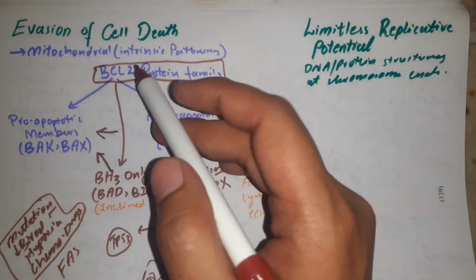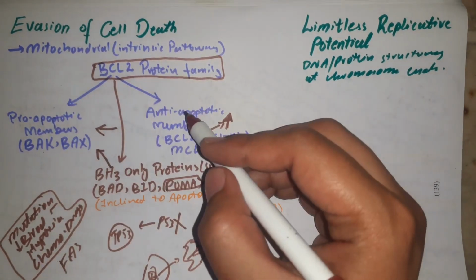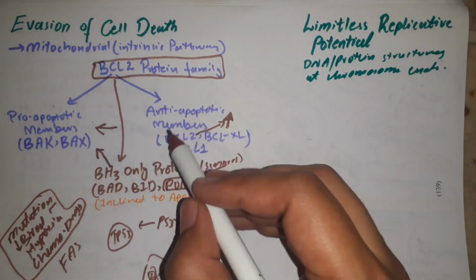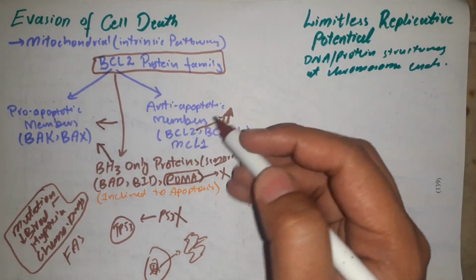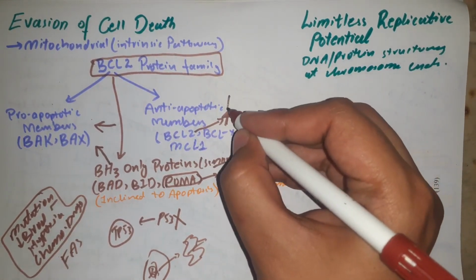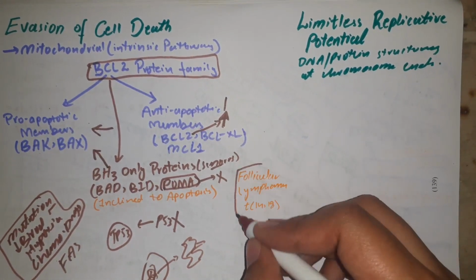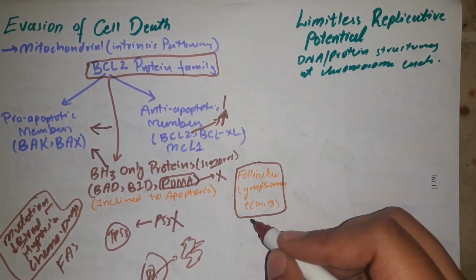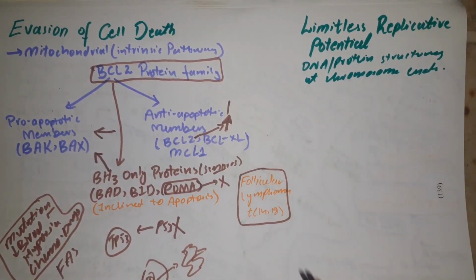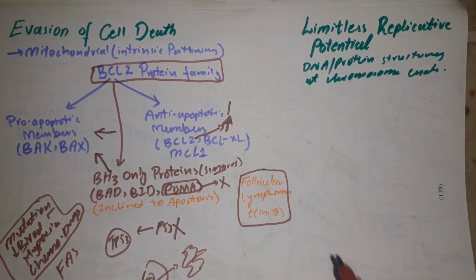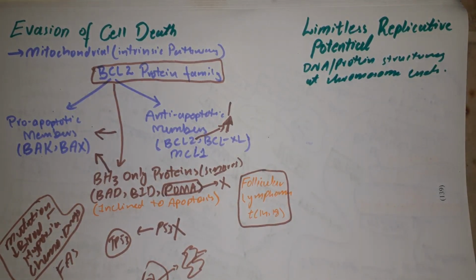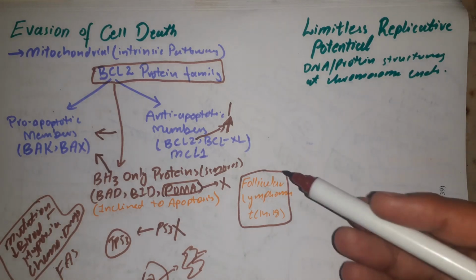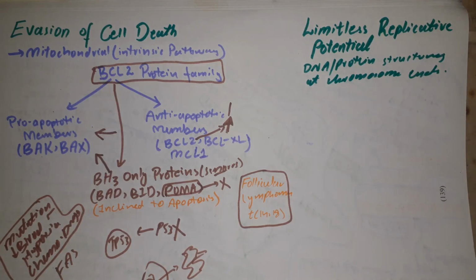So cancer cells want to avoid apoptosis. In order to avoid apoptosis, what do they do? They upregulate these anti-apoptotic members. For example, BCL2 is upregulated in follicular lymphoma. In follicular lymphoma, there is a translocation 14;18, in which the BCL2 gene is translocated to the immunoglobulin heavy chain and is upregulated. As a result, there is an anti-apoptotic response and the cell doesn't die, and there is follicular lymphoma, which we will study in the blood system.